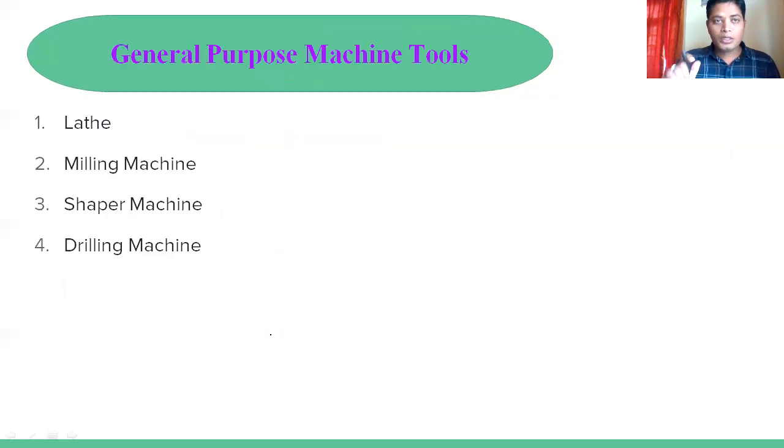The fourth unit is basically general purpose machining. General purpose machines are lathe, milling machine, shaper machine, drilling machine. We'll discuss in detail, but we'll not discuss the theory part in detail, because if I cover a single machine, it takes around 6 to 7 hours. So it's very difficult. By the images, I will try to brief you about what the milling machine is and how it is working.